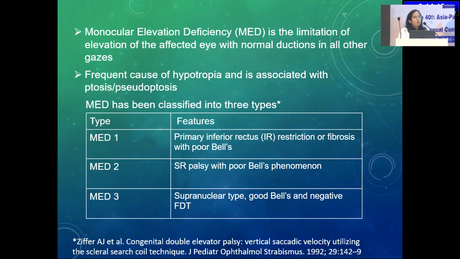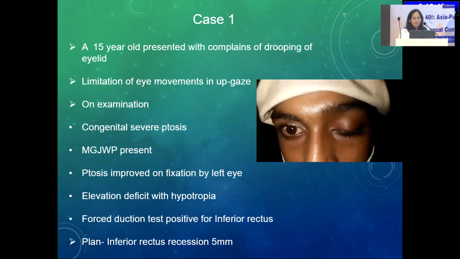According to Ziffer et al., depending on the underlying etiology, it has been classified into three types. Type 1 is caused because of the inferior rectus restriction that can be a result of either trauma or autoimmune diseases like sarcoidosis, or thyroid eye disease at times. Type 2 MED results from superior rectus palsy, which can be because of congenital causes or post traumatic causes, and MED 3 results from the supranuclear causes, again, that can be post traumatic or because of neonatal hypoxia.